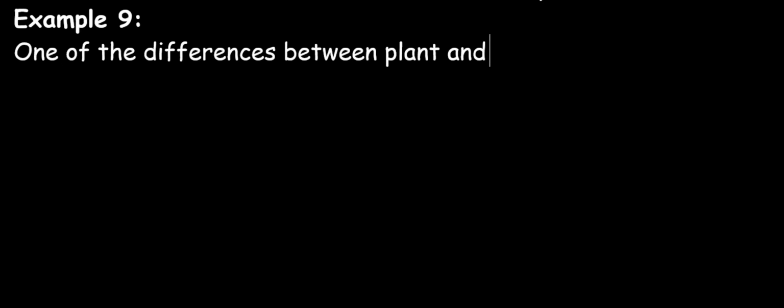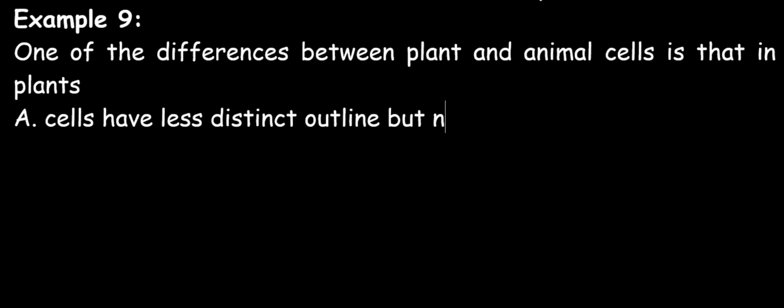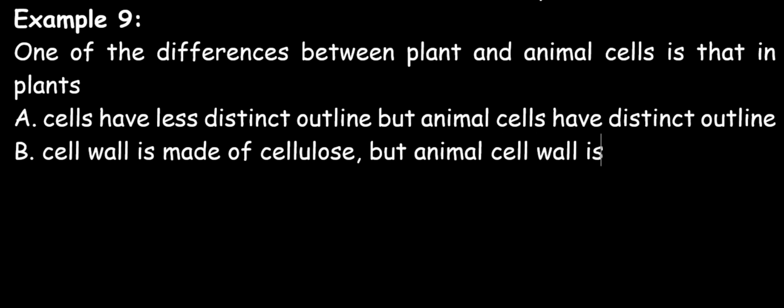Our next question says, one of the differences between plant and animal cells is that in plants, A. Cells have less distinct outline, but animal cells have distinct outline. B. Cell wall is made of cellulose, but animal cell wall is made of chitin.